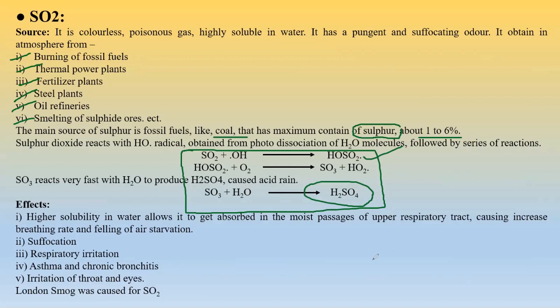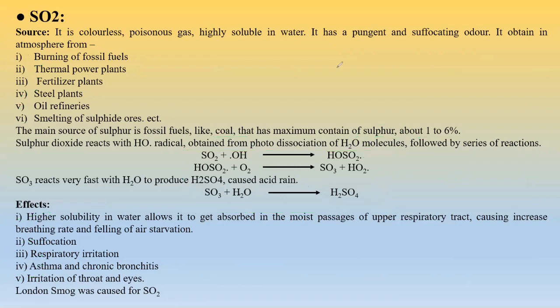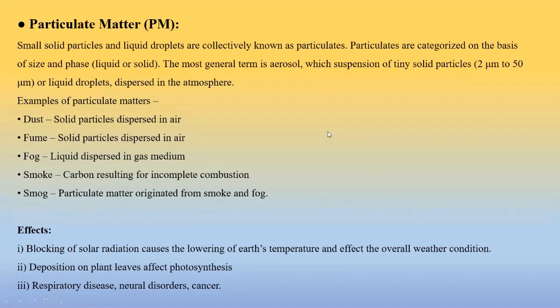Now what are the harmful effects? Number one, it is highly soluble in water, so definitely it will create a big problem in our body, because our body is made of 80 or 90% water. It will create suffocation, respiratory irritation, asthma, and irritation to the throat and eyes. London smog was caused by this culprit. So a huge amount of problems occur with SO2.